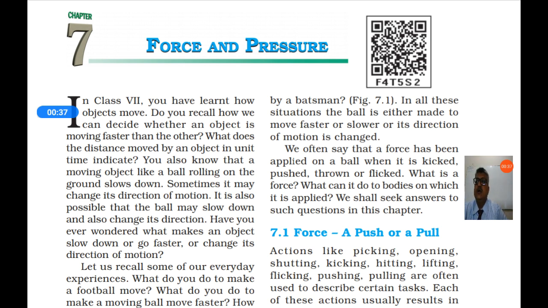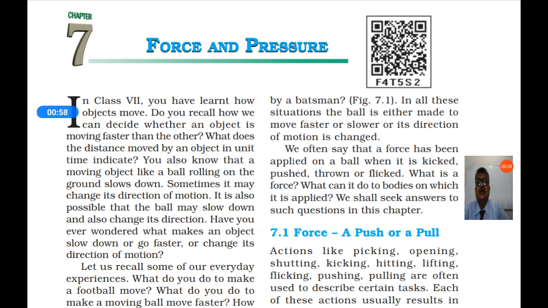Do you recall how we can decide whether an object is moving faster than the other? You can say one object is moving fast and another is moving slow by comparing how much time they take to cover the given distance.